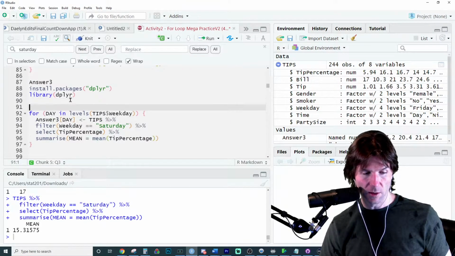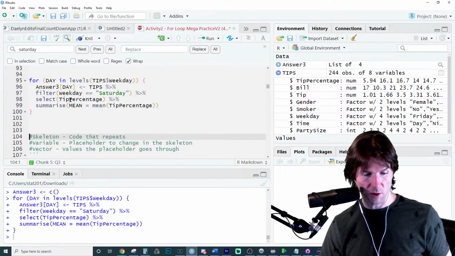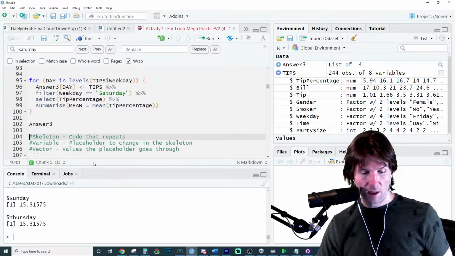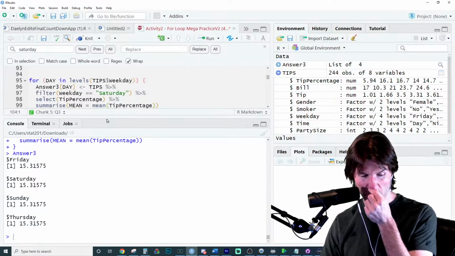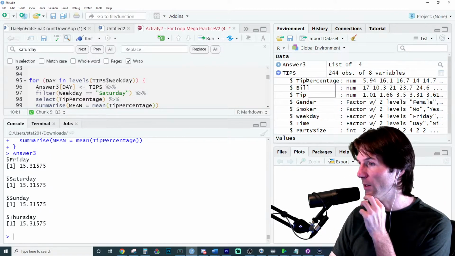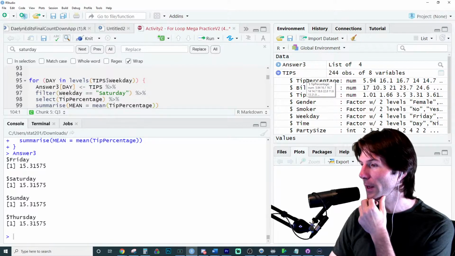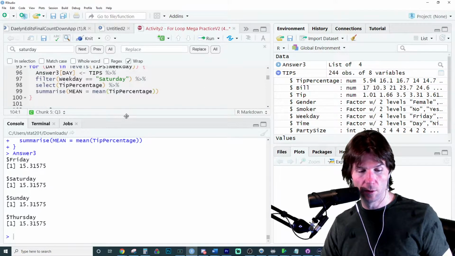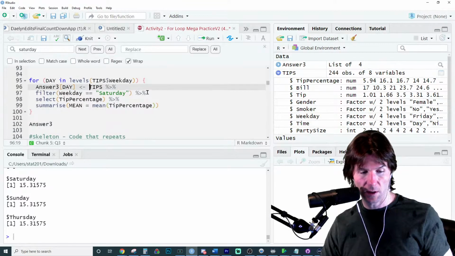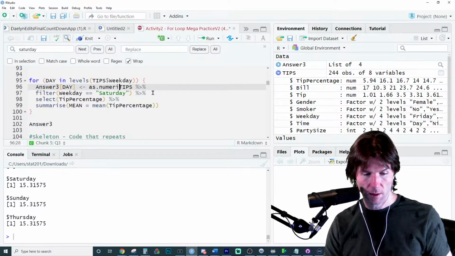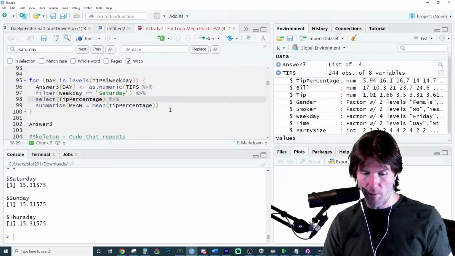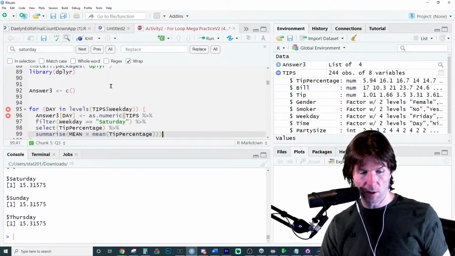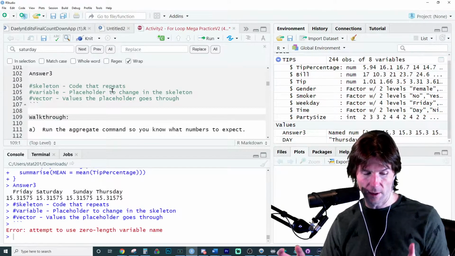There's one last thing I might need to do to this. It's a little bit longer, so... Oh, might have worked. It does it as a list. It changed it to a list, which is not the end of the world. Interesting that it did that. I think I know how to... What I would do right here is I'd go to this and I'd go as numeric and take everything we do as a numeric. So I would, forgot to close that parentheses. So I would do that. There we go. Now we get the same.